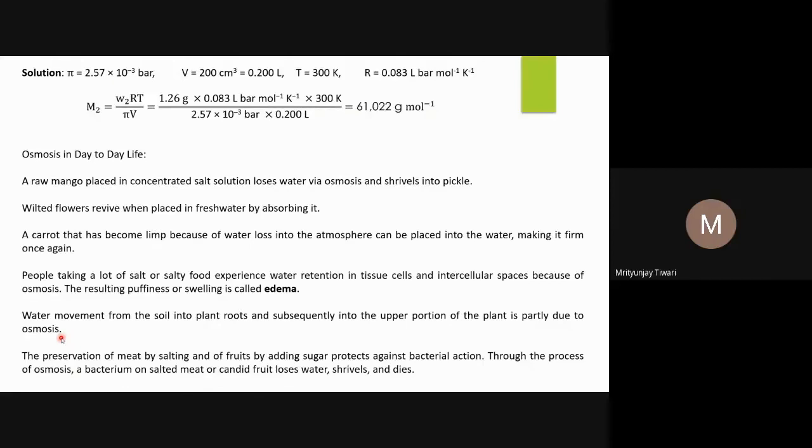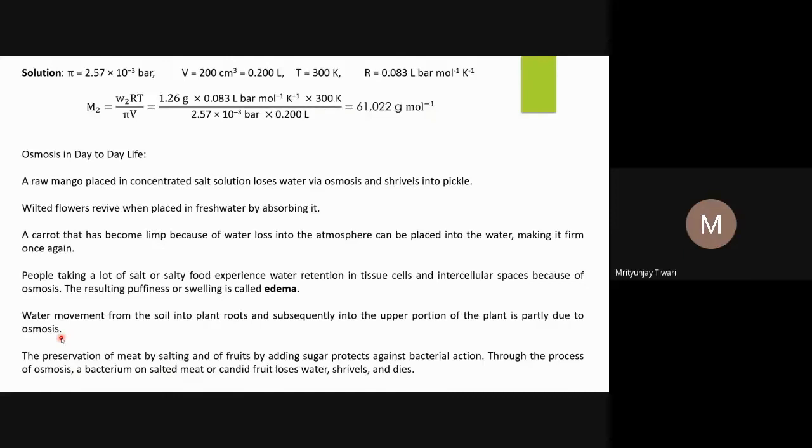We call them root hairs, very small alveoli-type structures, and those root hairs actually absorb water from the soil because the concentration of salt inside is more than the concentration of salt in the soil. So water will move into the root hairs, and subsequently into the roots, and through xylem it will go into all parts of the plant.